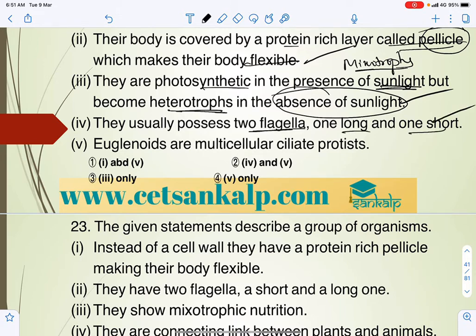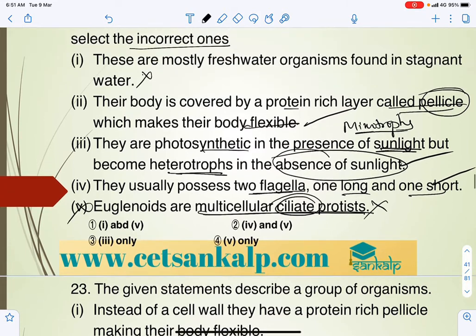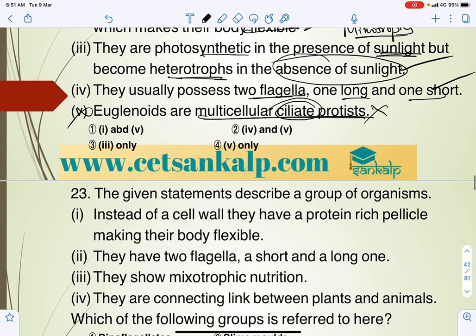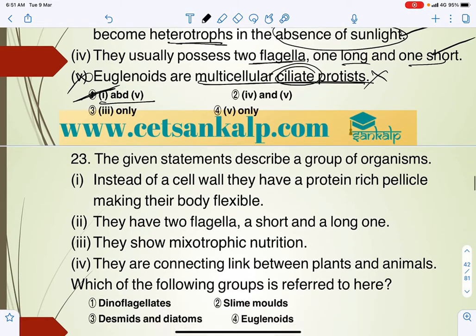That is also correct. Euglenoids are multicellular ciliated protists? They are not ciliated protists, they are flagellated protists. So statements 1 and 4 are wrong, so in the first option we can see that 1 and 5 are wrong.